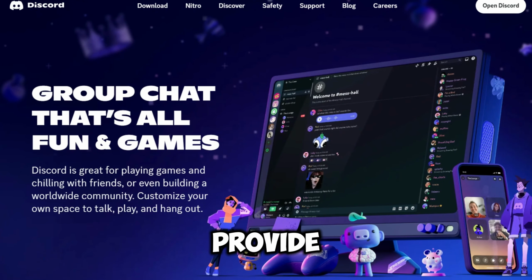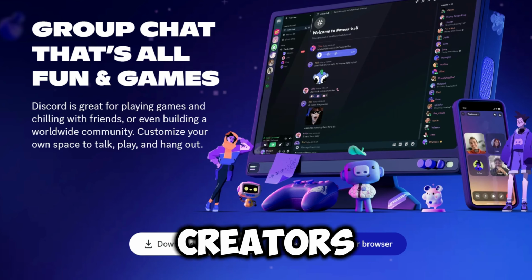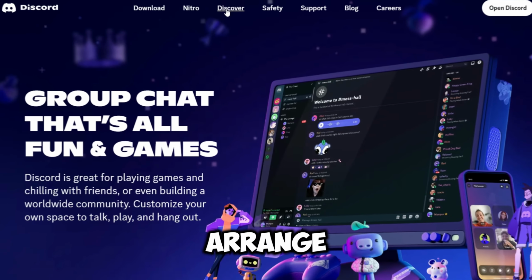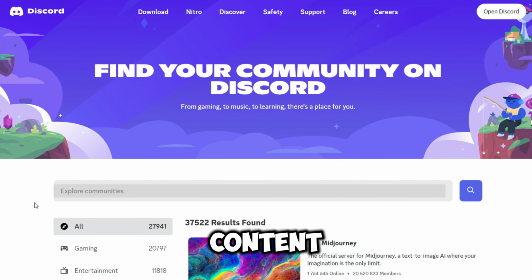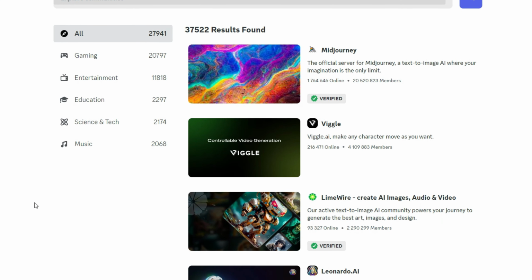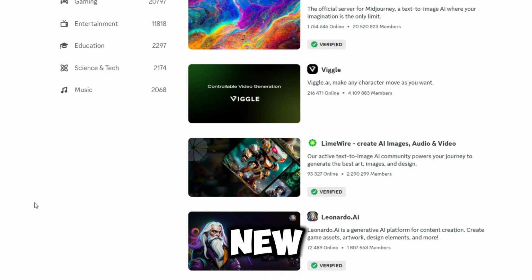Platforms like Discord provide opportunities to connect with fellow AI creators, share resources, and arrange collaborations. By cross-promoting content and tapping into each other's audiences, you can expand your influence and attract new followers.